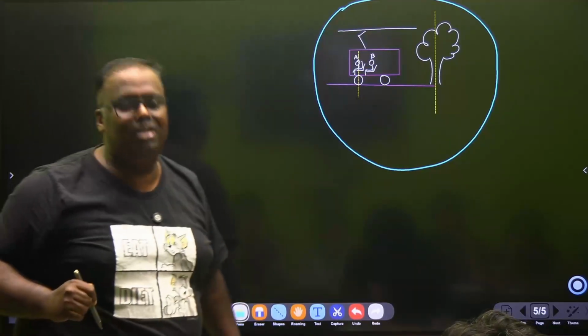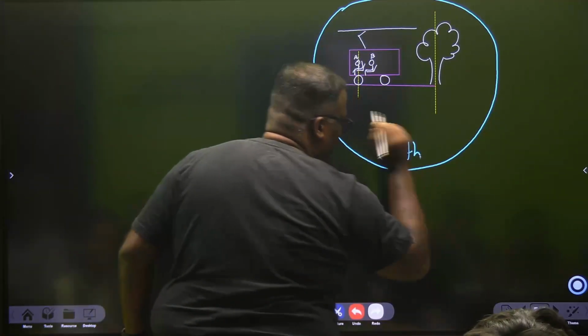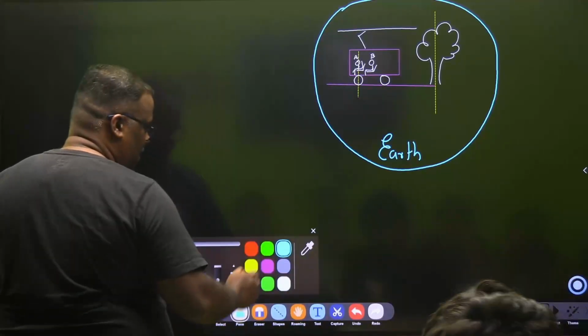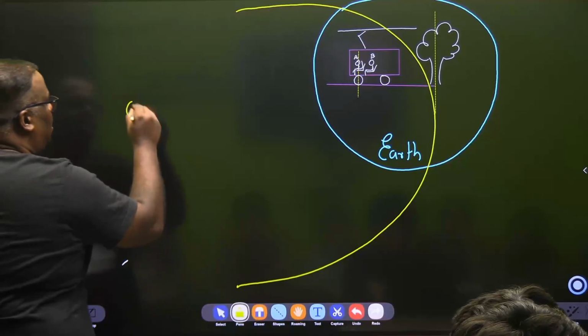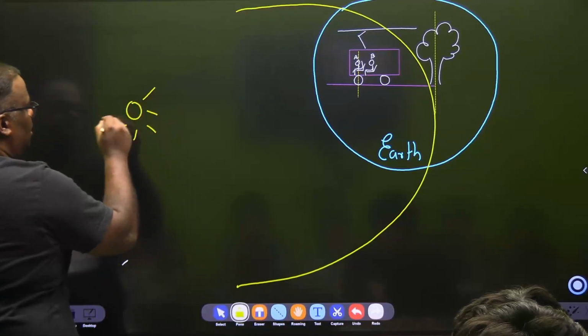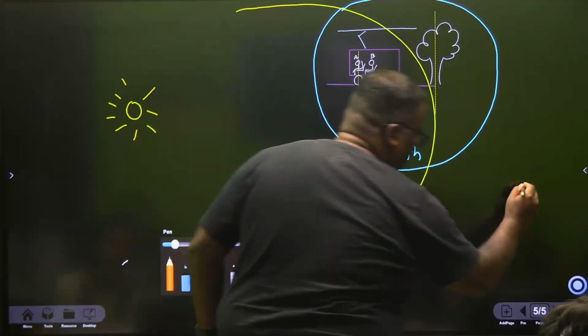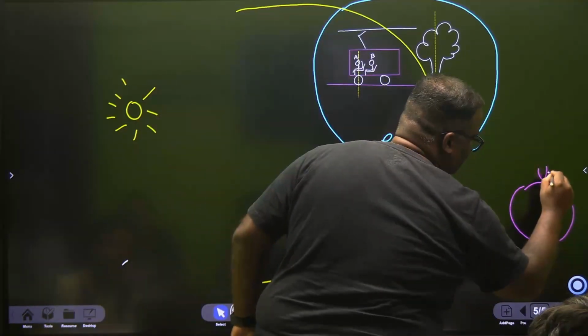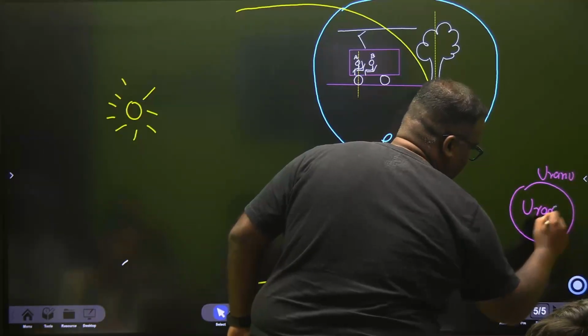This is Mother Earth, right? And this is the orbit of Mother Earth around a celestial body called the Sun. And far across I have a lovely planet, which is Uranus. And here I stay, my name is Uran.